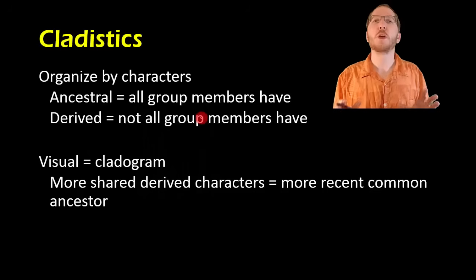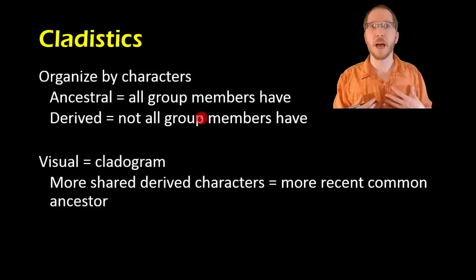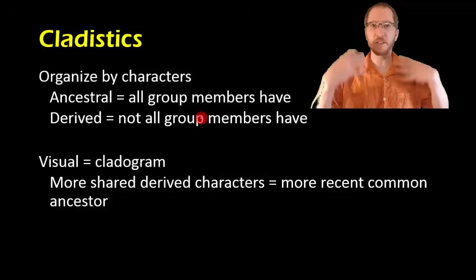Now, the system we use to classify life is called cladistics. This is kind of our modern system. Cladistics is going to try to group things based upon the characters that they possess. A lot of these characters, once again, will be biochemical. So it's okay if that's genes, if that's proteins. It doesn't have to be physical.